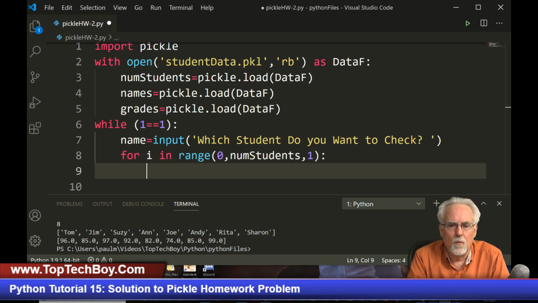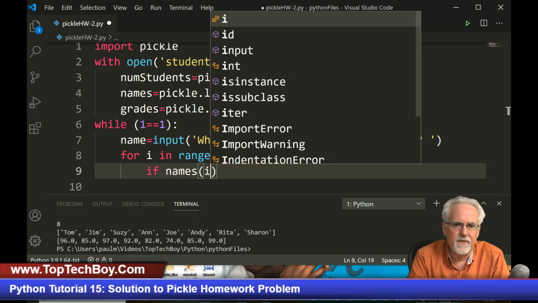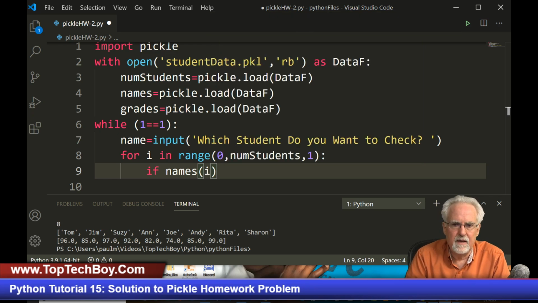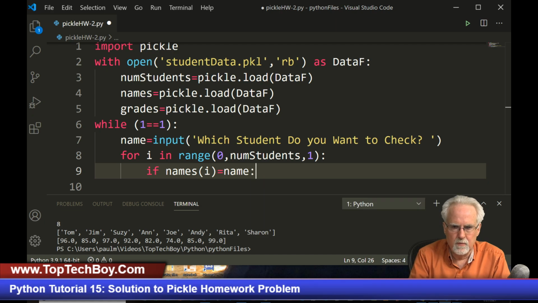Okay, and now what we want to do is we want to say if names of what? I, right? So we've got the names array. We want to say if names of I is equal to name, right? So who are we looking for? We're looking for name in the list names of I. So if names of I is equal to name, then what do we want to do?